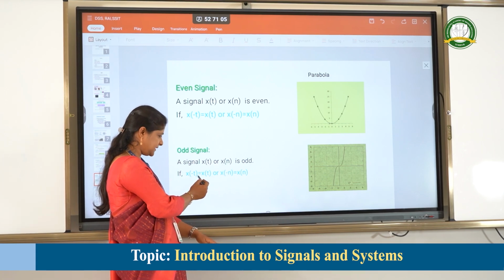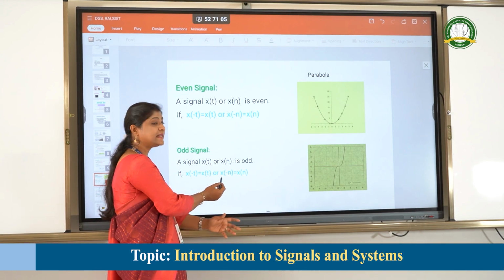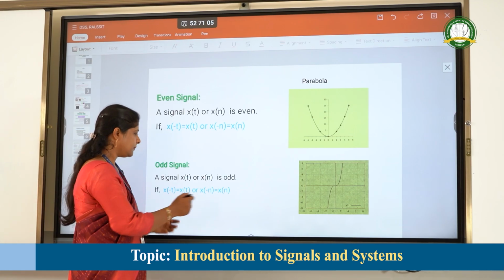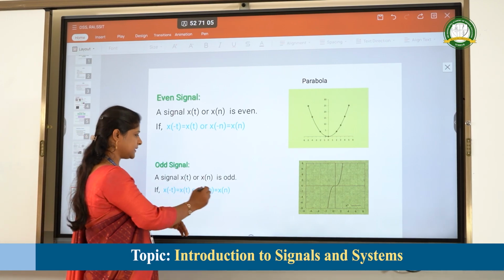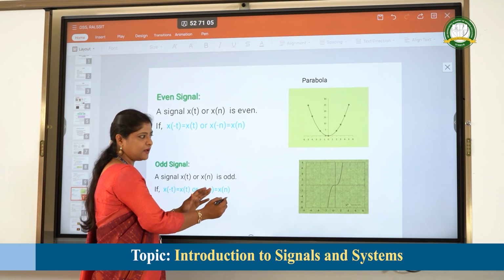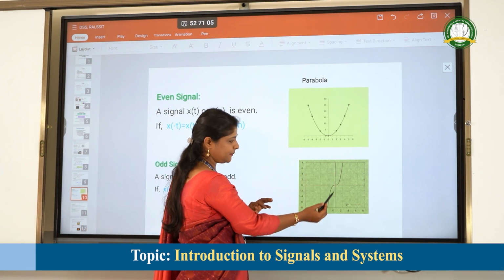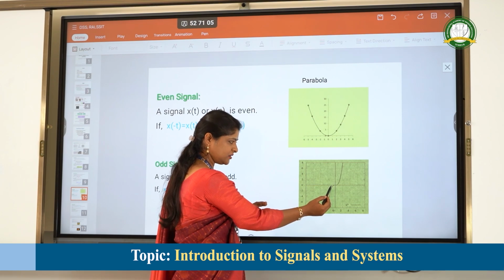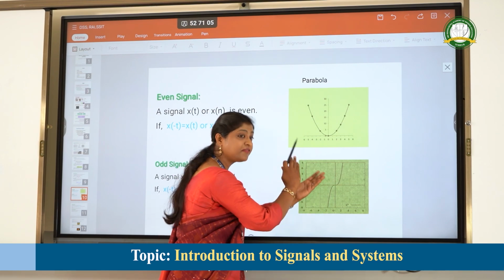In continuous time, x of minus t is equal to minus x of t, and in discrete time, x of minus n should be equal to minus x of n. You can see in this example, this is the x of n signal, and if we mirror image it, we are not getting the same reflection of the signal.